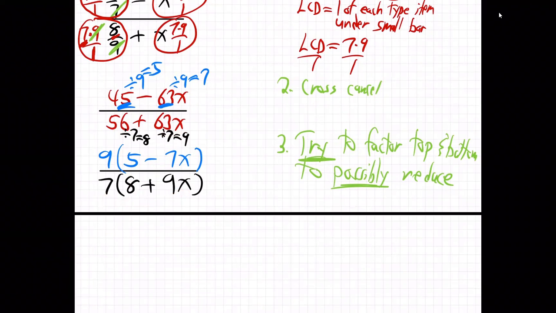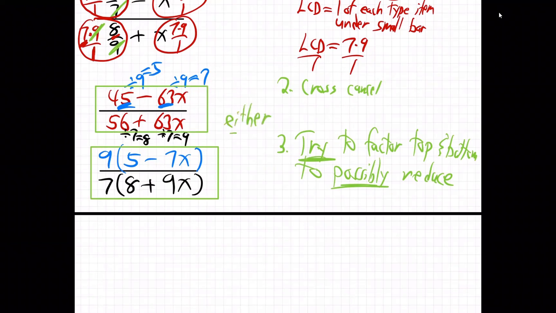Now, does anything cancel here? So we factored the top and the bottom to possibly reduce. No, 7 and 9 can't cancel. These can't cancel. You think, well, cancel the x's. No. You can't cancel added, subtracted items. So no. All right, well, then that's just it. So our final answer is just right there. Now, really what that means is this would have been fine too. Either this answer or that answer is good.